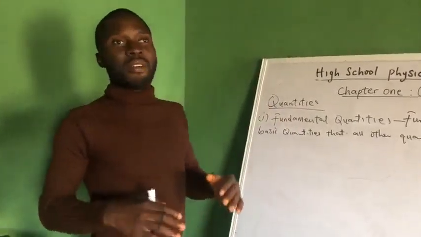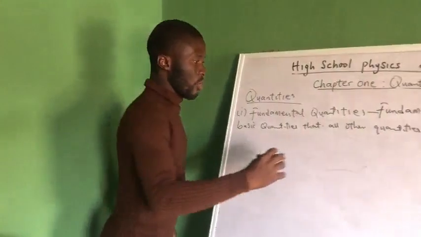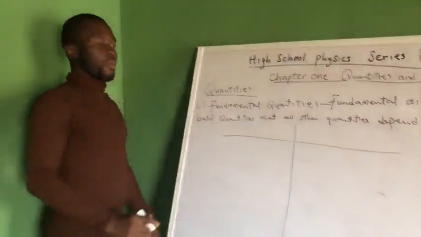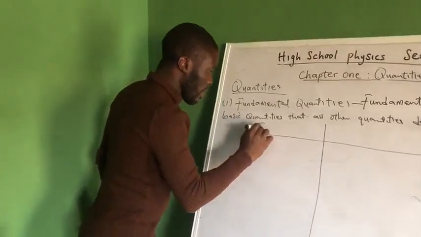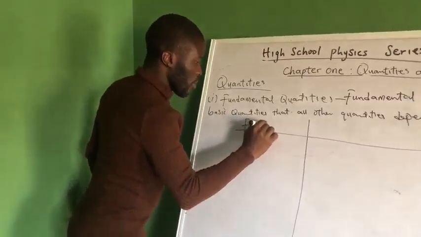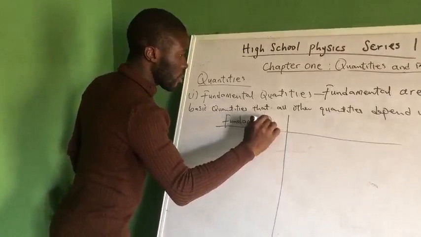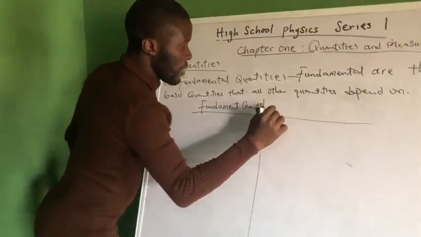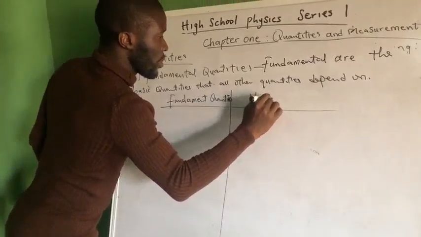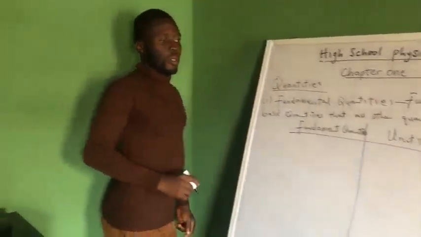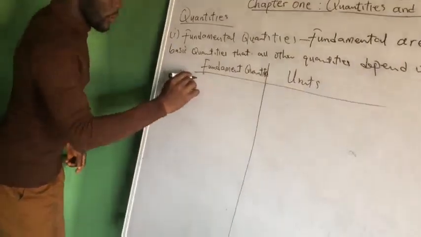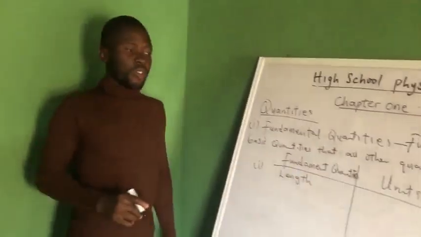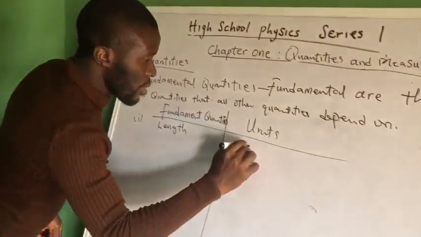And in nature, we have 7 fundamental quantities. Let's look at those 7 fundamental quantities. Now, these are the fundamental quantities and their units. What are those 7 fundamental quantities? 1, we have length. Length is a fundamental quantity. And what's the unit of length? The unit of length is meter.